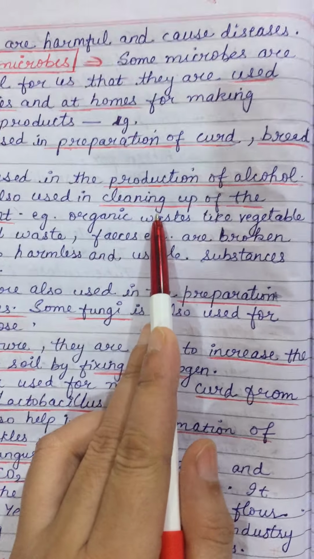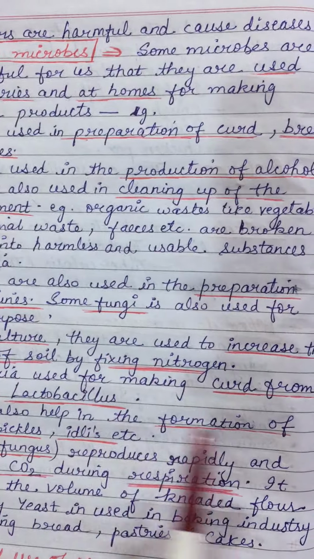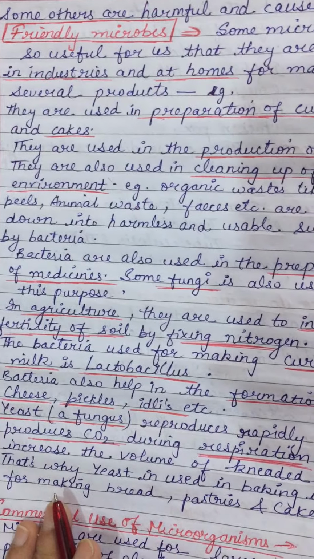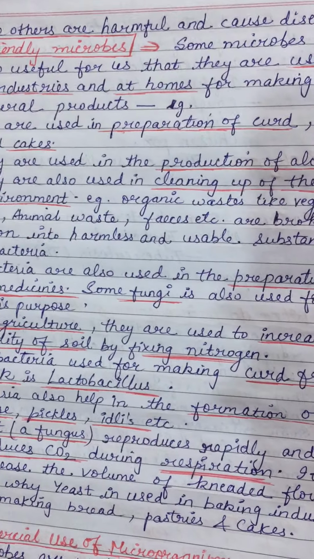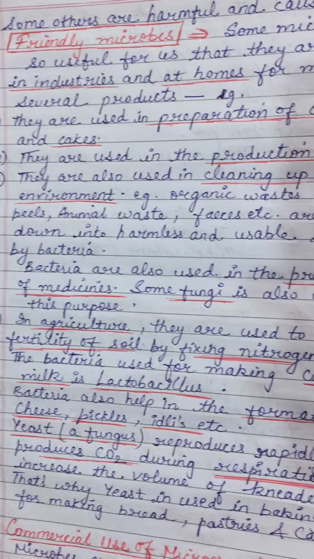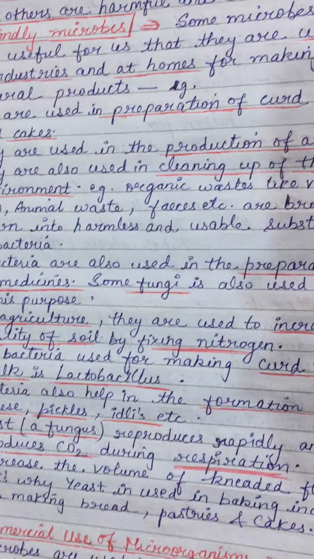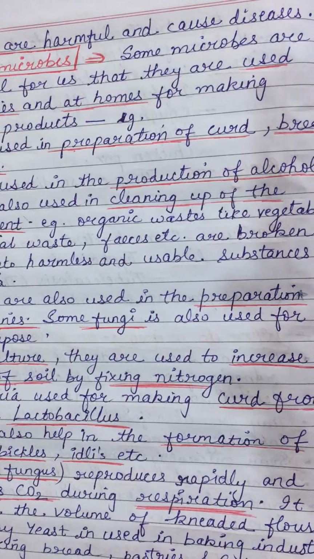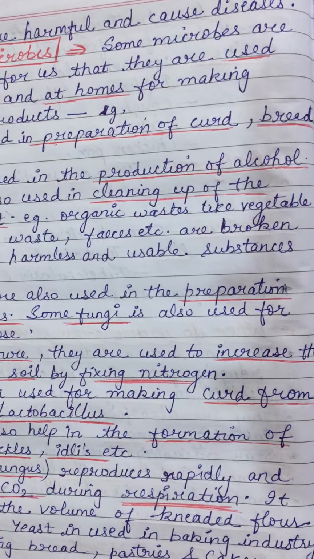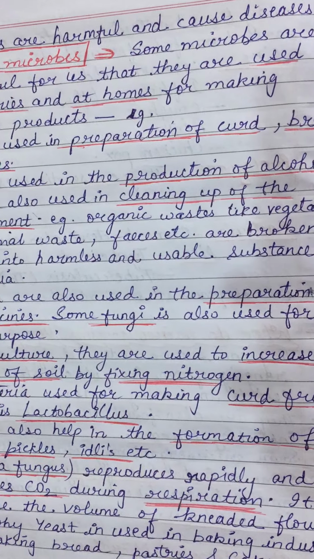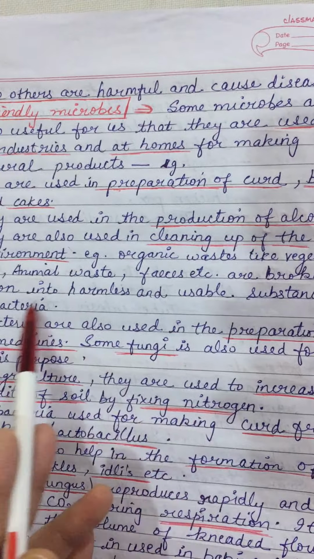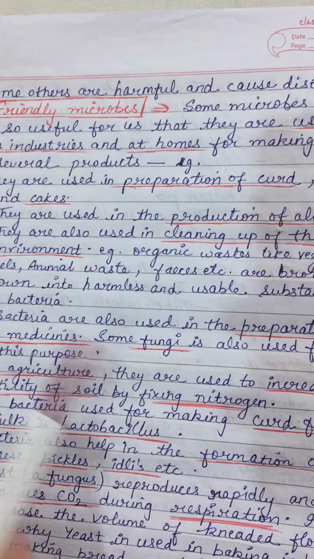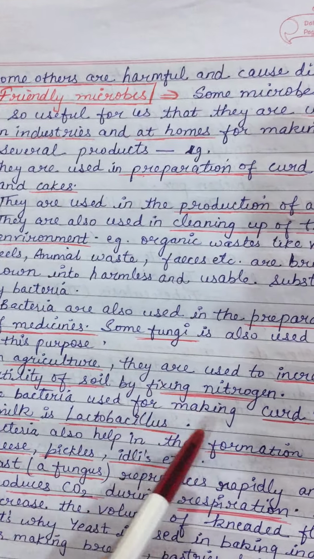Microbes are used for cleaning up of the environment. Basically, the microbes which are present in soil, they are bacteria and fungus, and they help in the cleaning up of the environment. They do this work of cleaning. How do they do it? Because they feed on dead decaying organic matter. They decompose the dead bodies of plants or animals, or whatever litter fell on the ground.